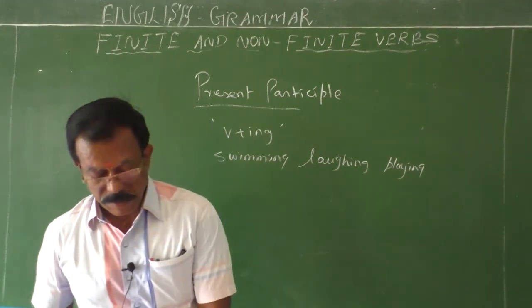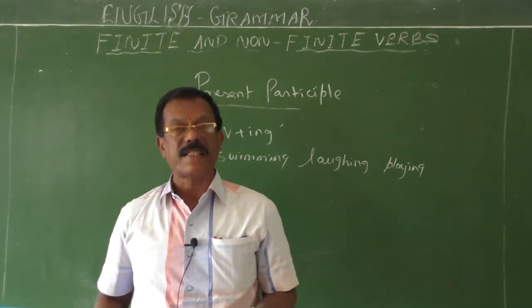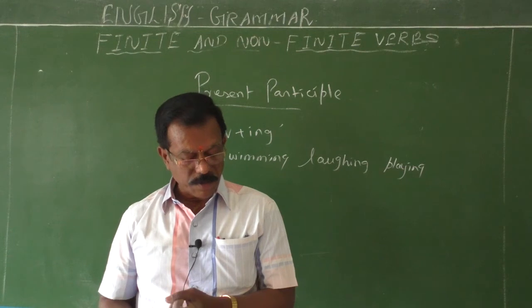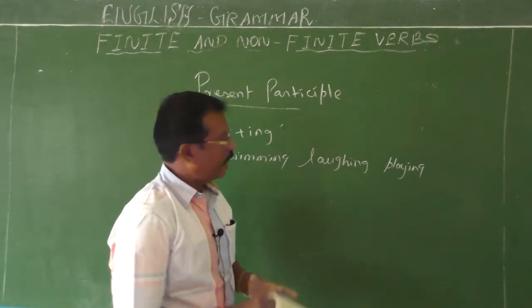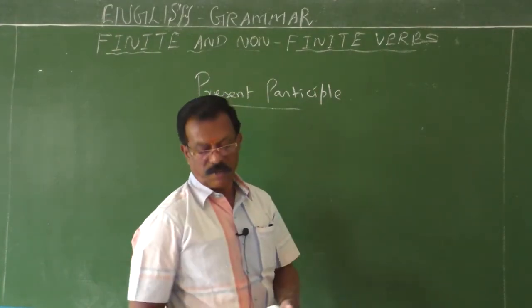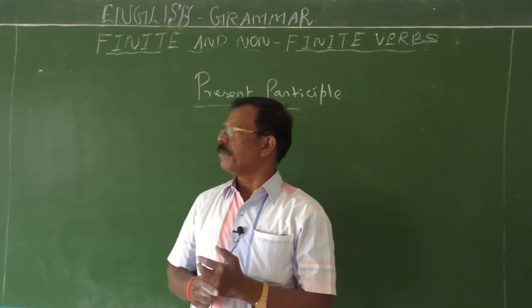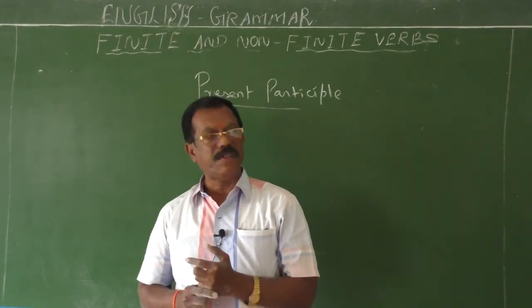See, present participle is used to present the tenses: present progressive, past progressive, and future progressive. I'll give you the example for that. How this present participle is used, as I told you already, don't forget children. Present participle, like other participles, is formed from the base form of the verb by adding ing to that.